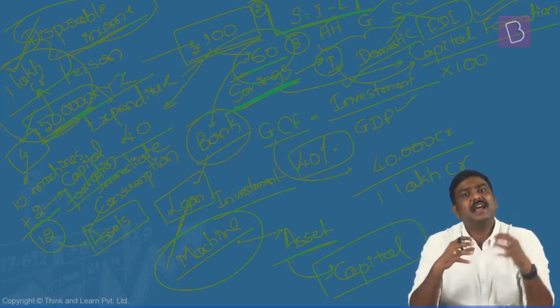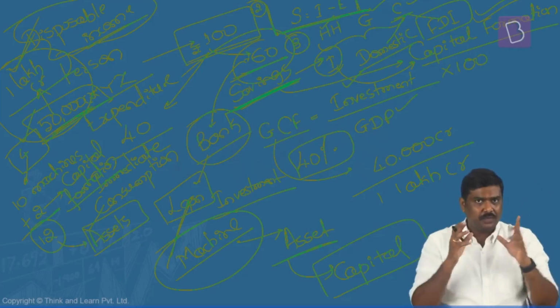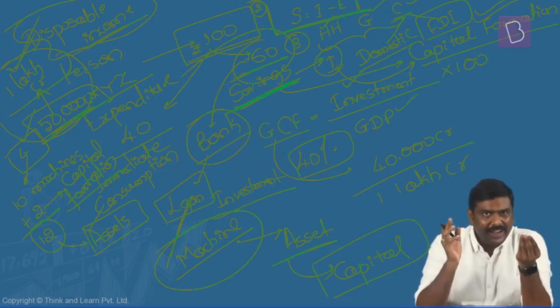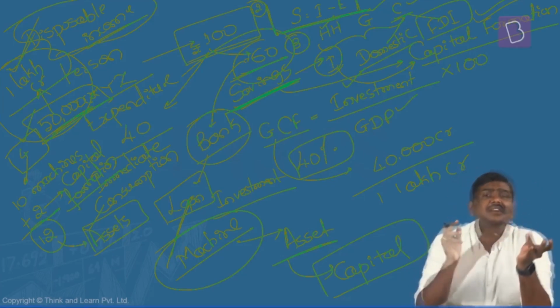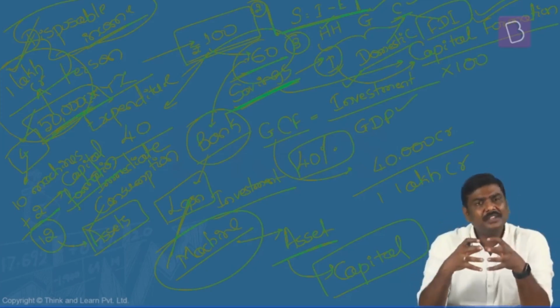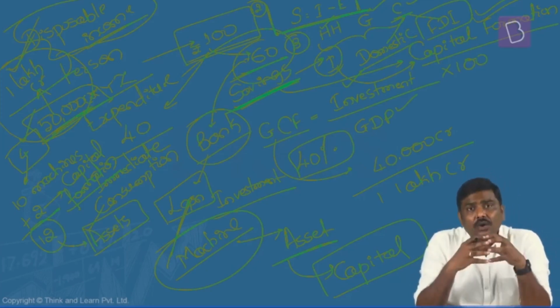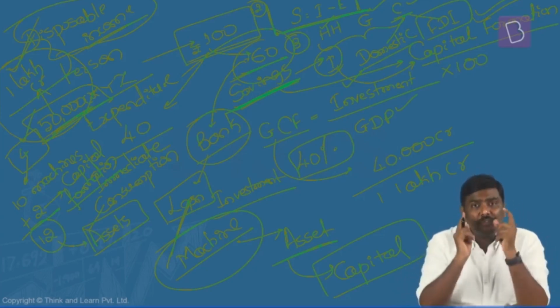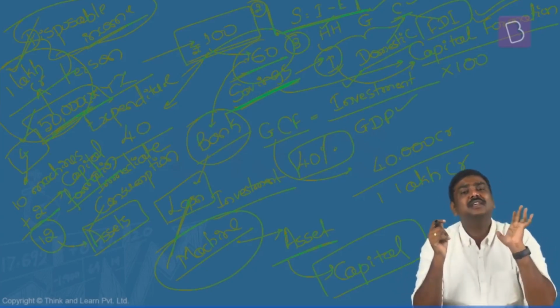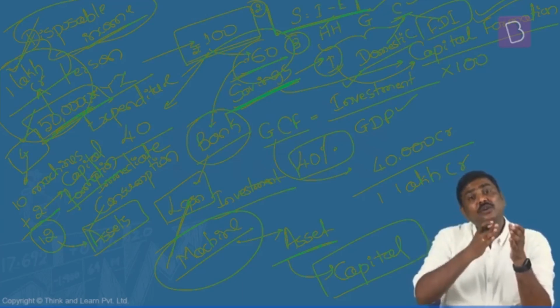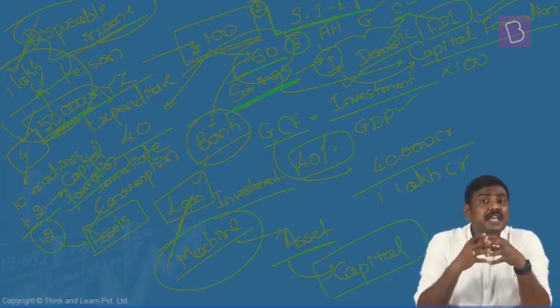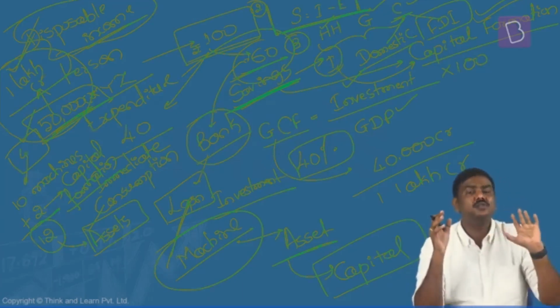Majority of the savings actually comes from the households. Is it okay? Remember this. There are three entities or three agents. All the three put together will have certain domestic savings. But out of this, majority of it comes from the households themselves. Right? Generally to the extent of around 60 to 70% of the savings actually comes from the households.